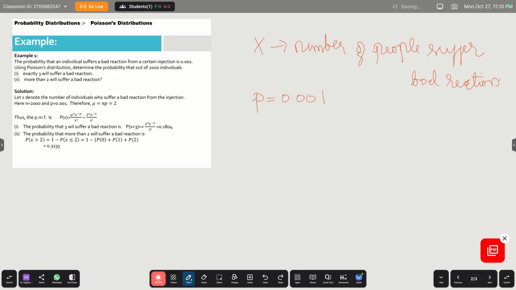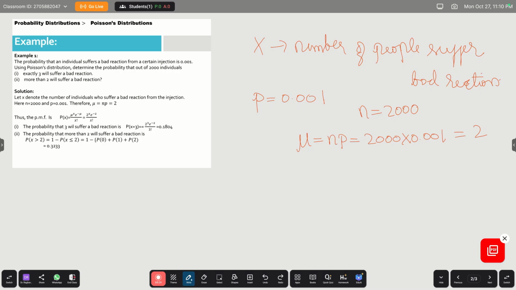And we are trying to calculate the probability for 2000 individuals, so n is 2000 here. So we can calculate the mean. Mean is n into p, 2000 multiplied by 0.001, which is equal to 2.